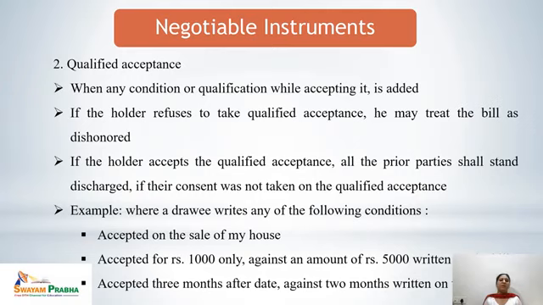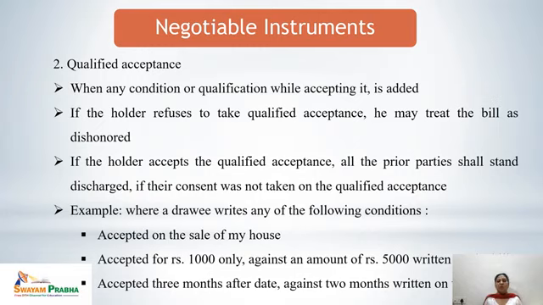Let's see the examples. Where a drawee writes any of the following conditions, it is a qualified acceptance. Accepted on sale of my house. That means the bill of exchange is accepted here, but the condition attached is the sale of my house. When the house is sold, only then the bill would be accepted.